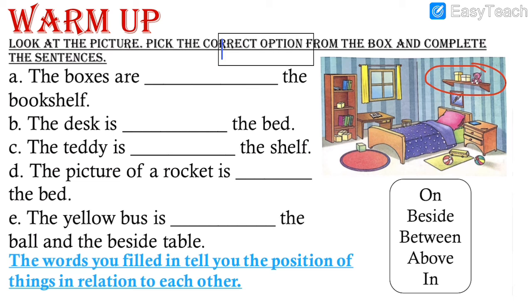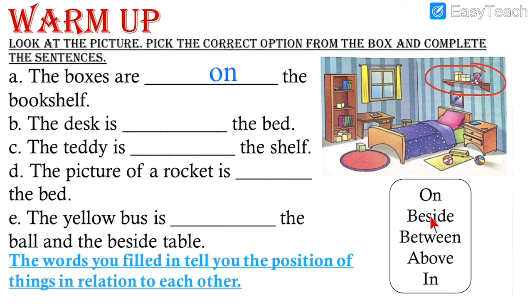See that you are also writing the answer along with me. So the first answer, the boxes are on the bookshelf. Number 2, the desk is dash the bed. See the desk is over here. Where is it?